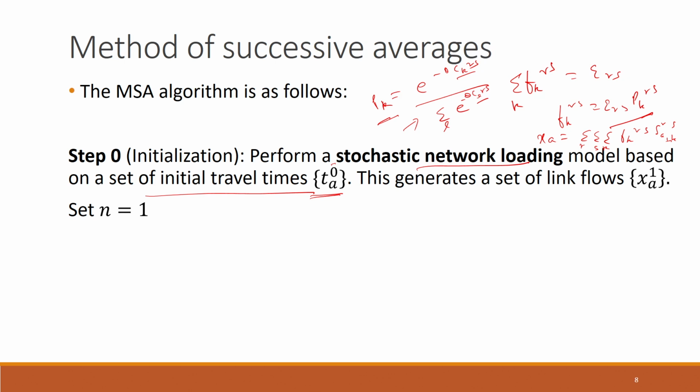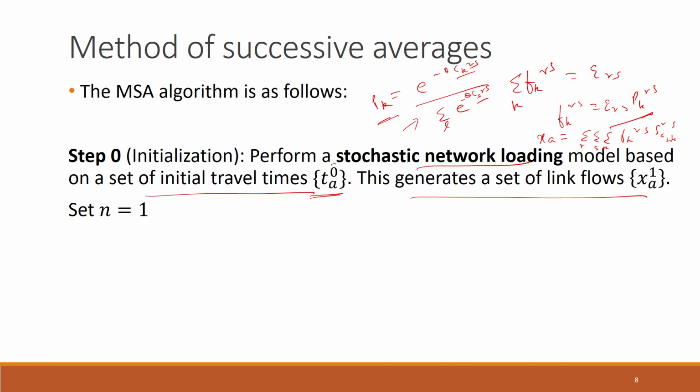So at the end of this procedure of stochastic network loading, we get the flows on different links. If you look at the all or nothing assignment also, the output is the same: both all or nothing assignment and stochastic network loading give you the flows on different links or across different paths.